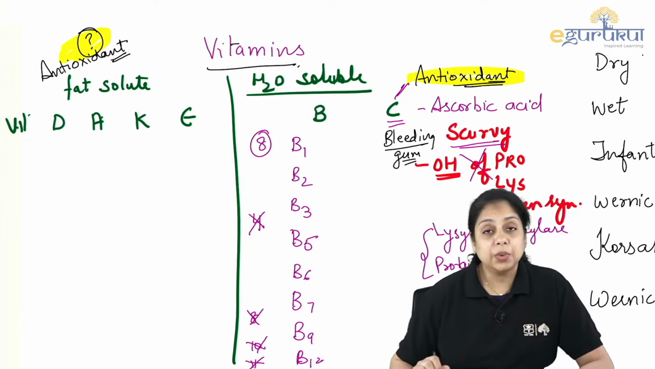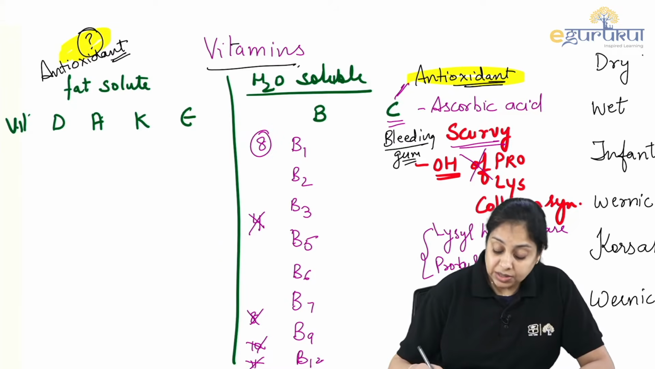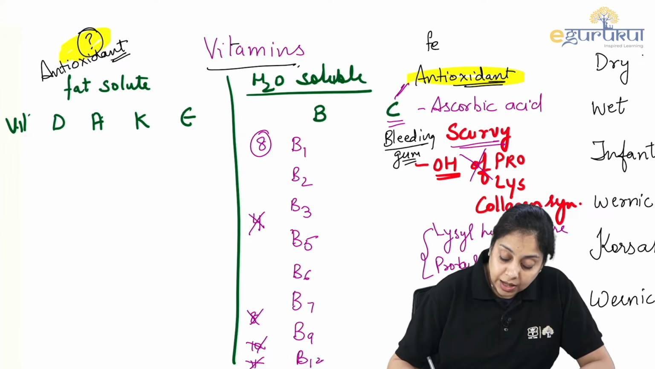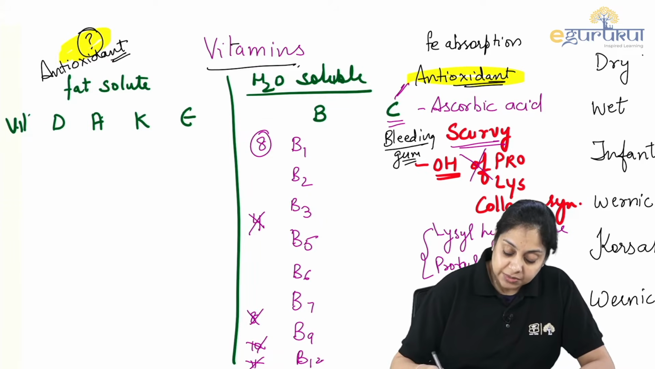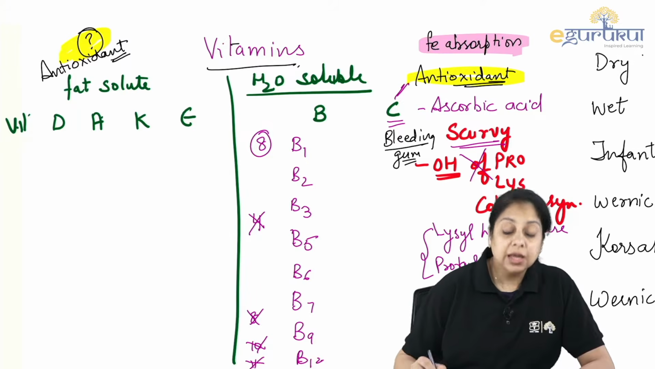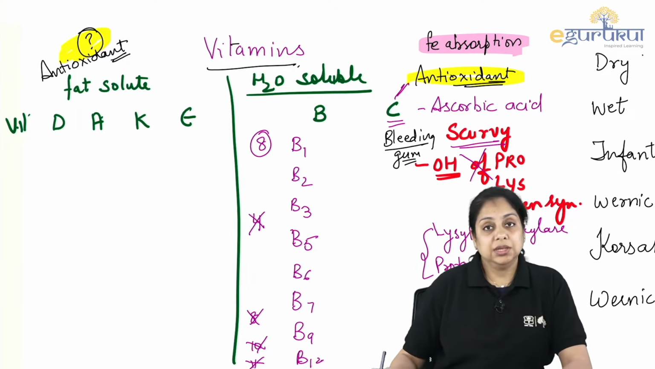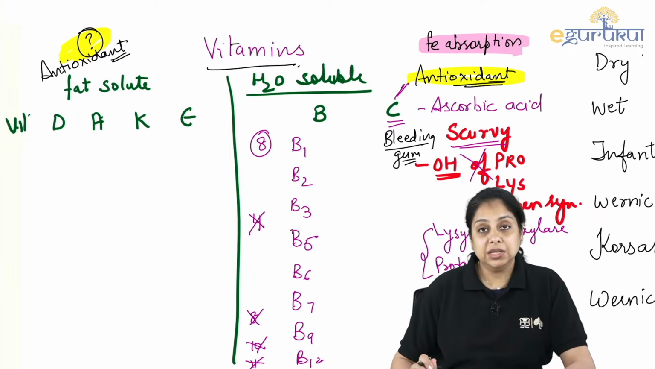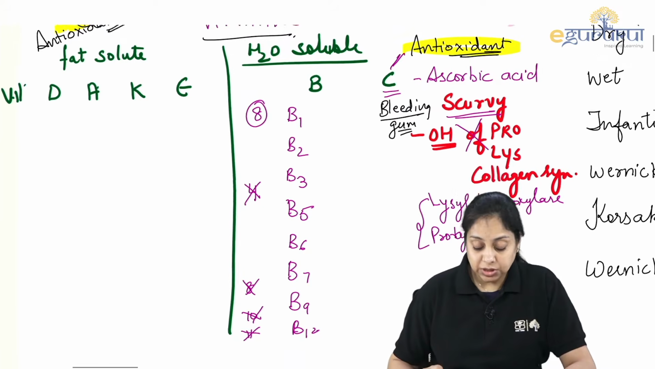Okay. What else is vitamin C? Vitamin C helps in iron absorption. Another importantly asked question in the exam. So this was about vitamin C. We are not going into detail beyond that. Just know this much for this session.